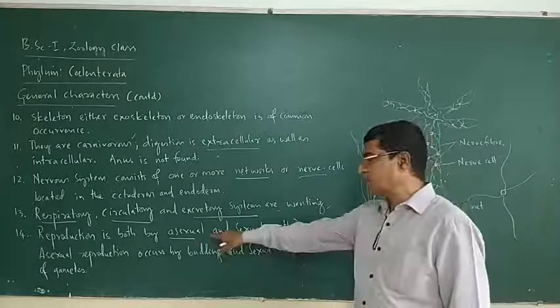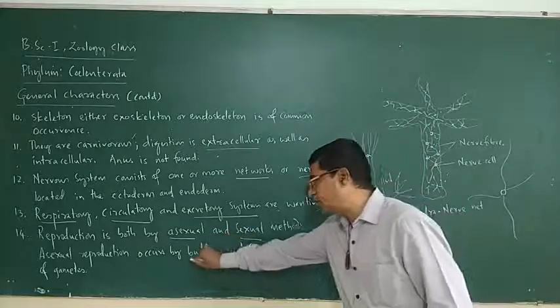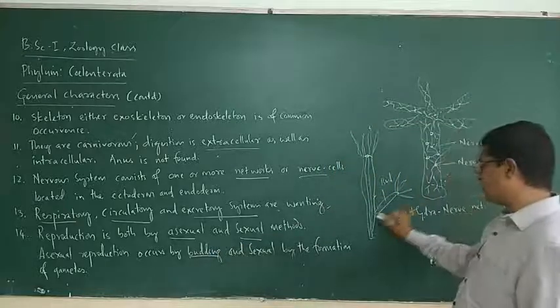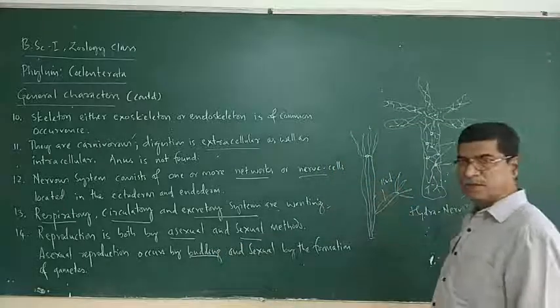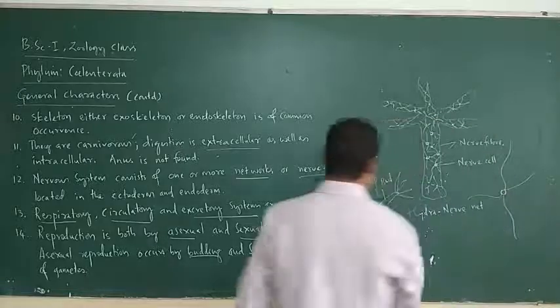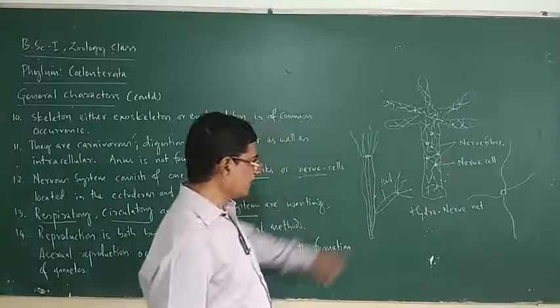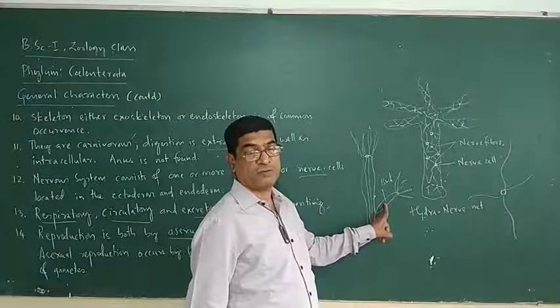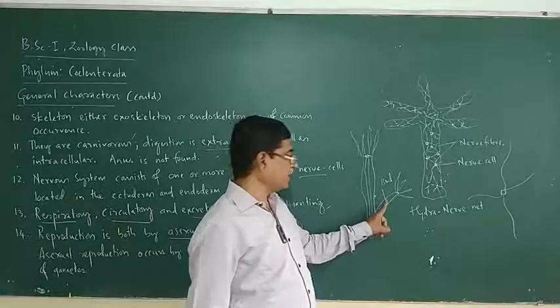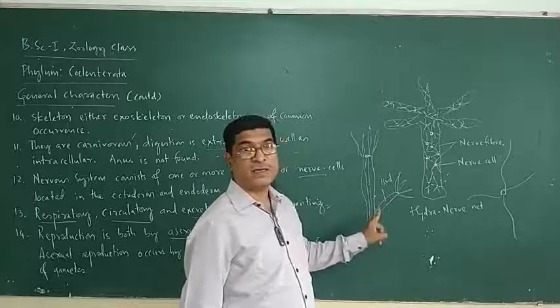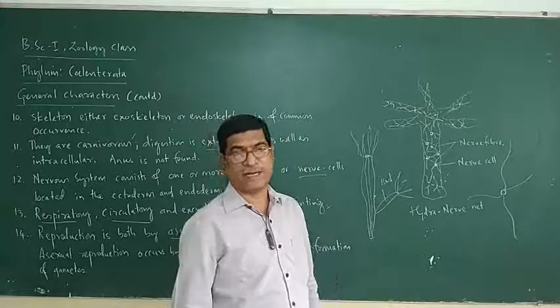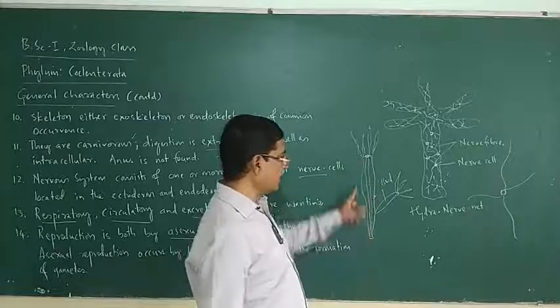Okay. So asexual reproduction occurs by budding, like this. Buds are developed at the sides of the body surface. And these buds, when they mature, when they develop completely, may get separated from their parental body and lead an independent life.